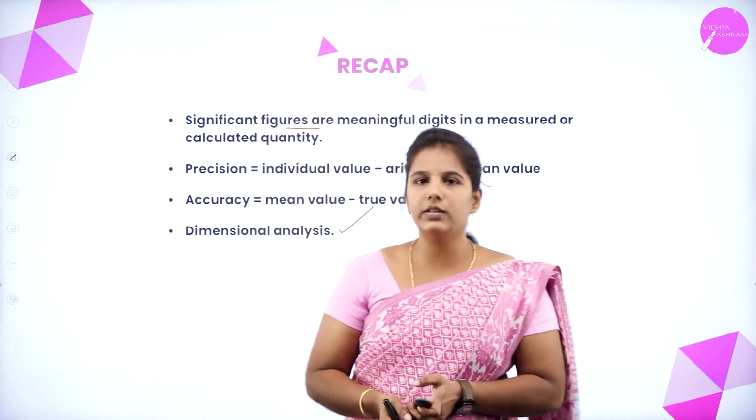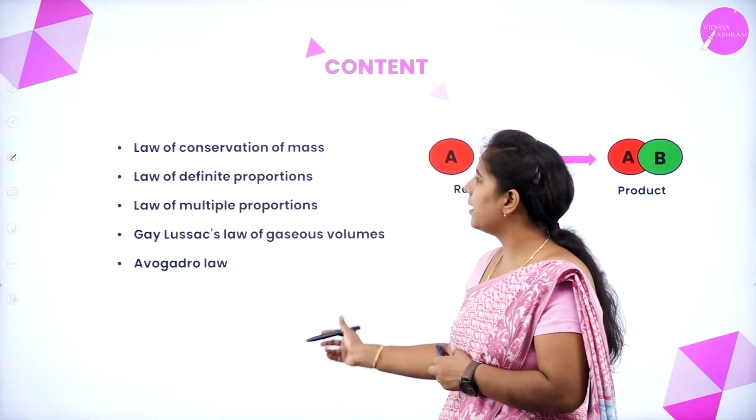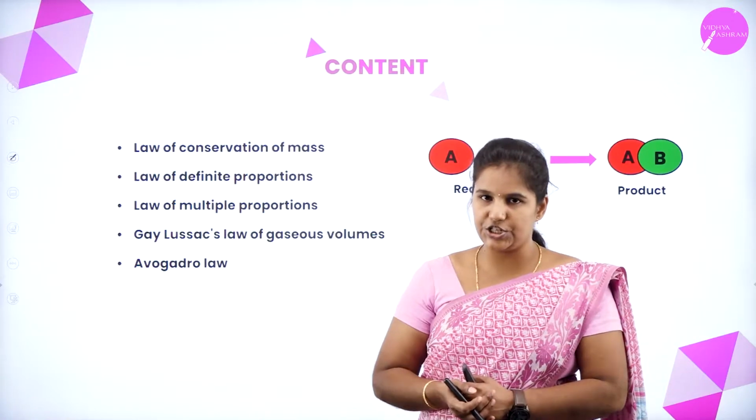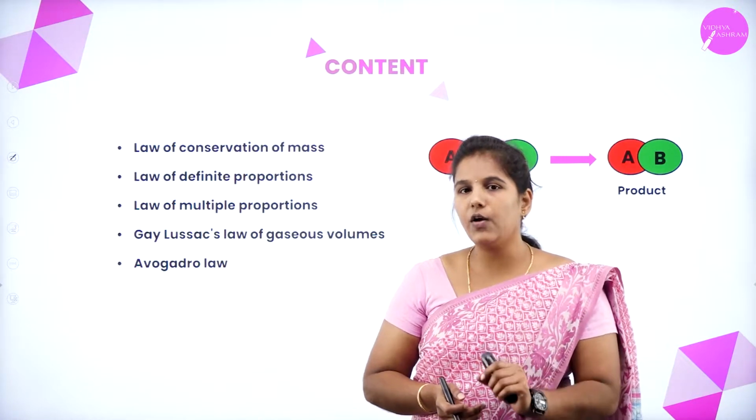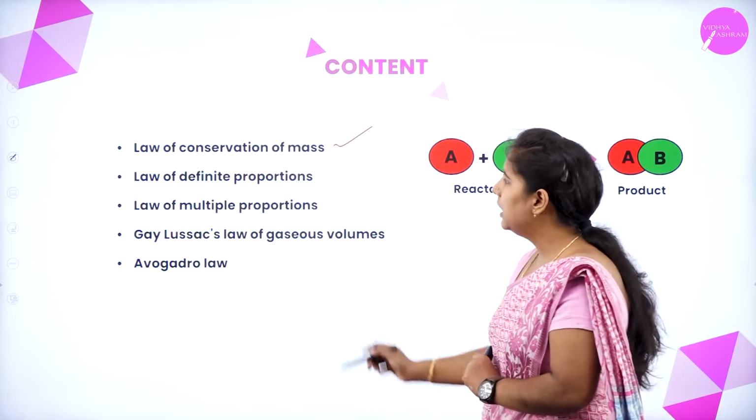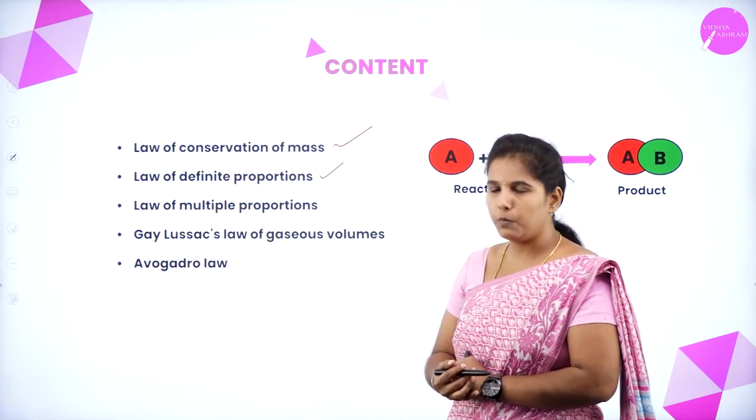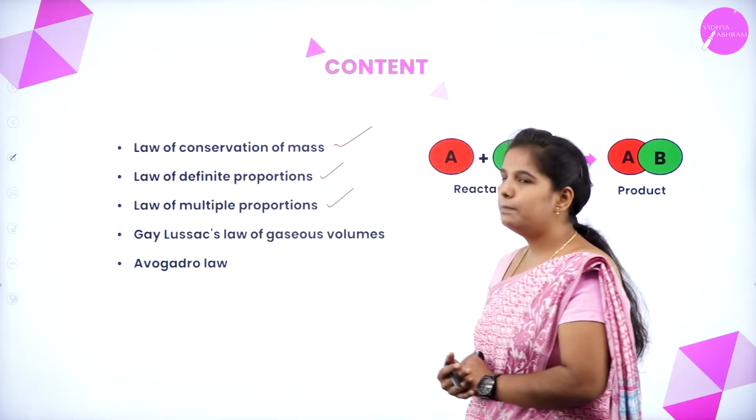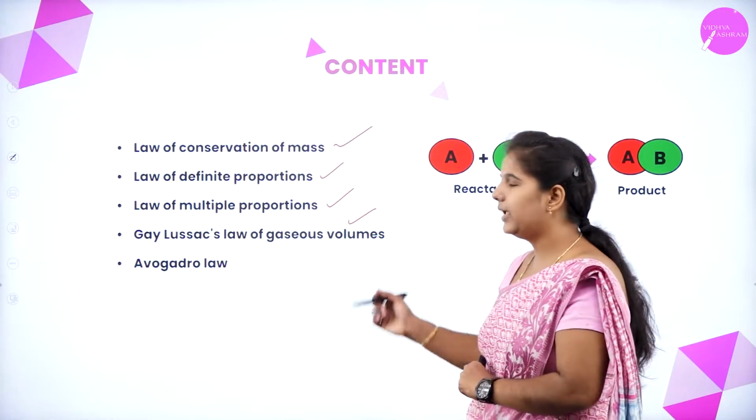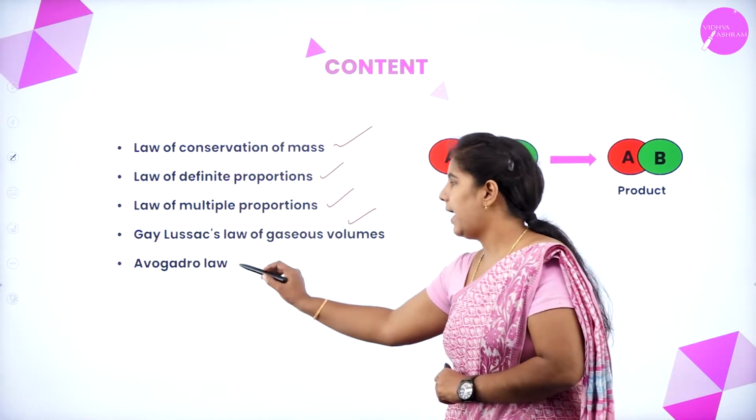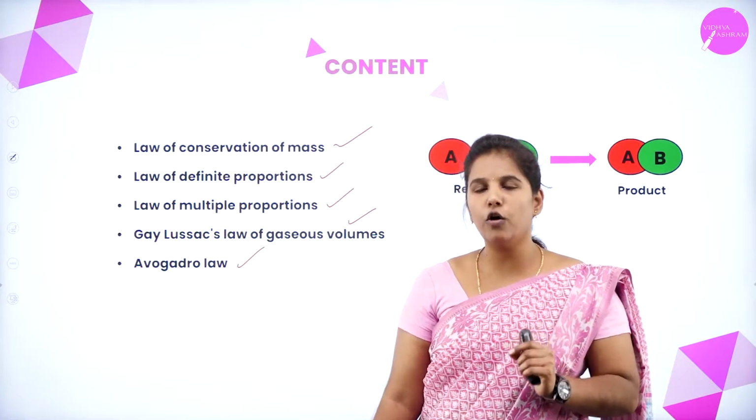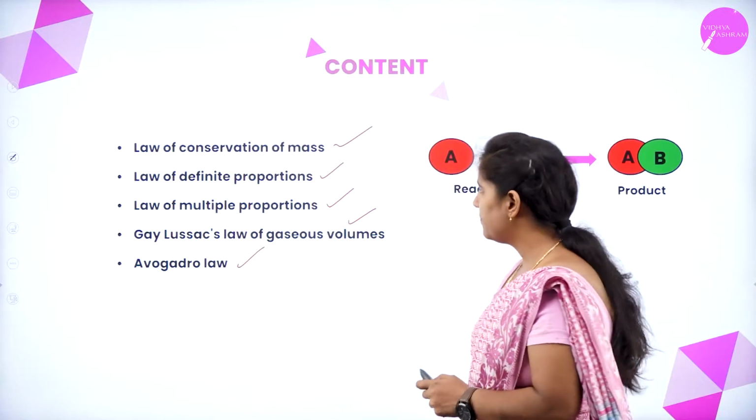Today, we'll move on to the next topic of this chapter, the law of chemical combination. Under that, we are going to discuss the law of conservation of mass, law of definite proportion, law of multiple proportion, Gay-Lussac's law of gaseous volume and Avogadro's law. So let's see what this law of combination is first.